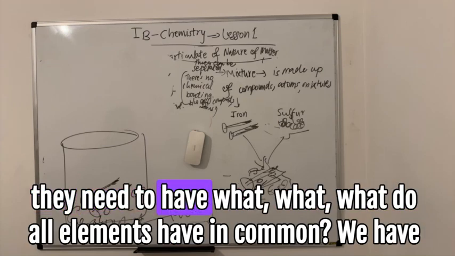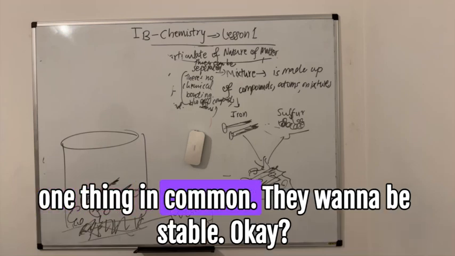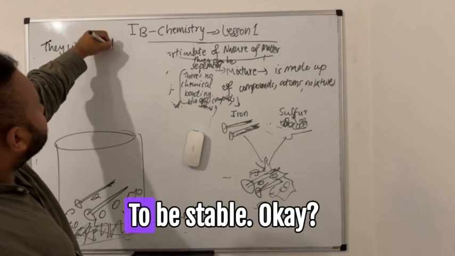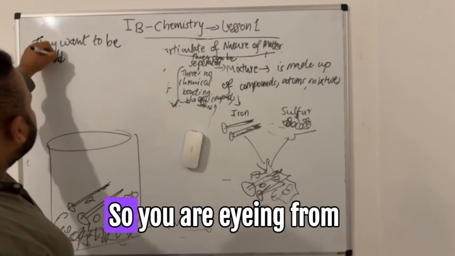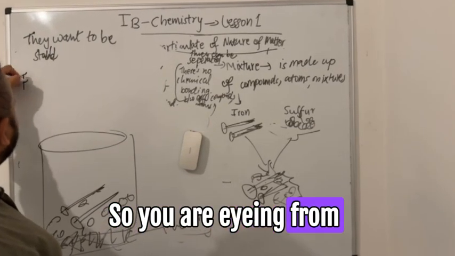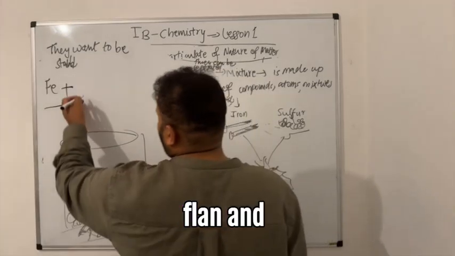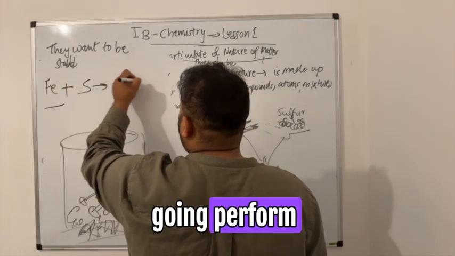What do all elements have in common? They have one thing in common. They want to be stable. Okay, they want to be stable. So your iron from your glass and your sulfur will form iron sulfide.